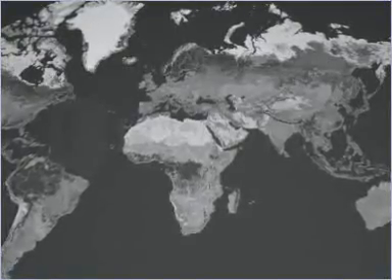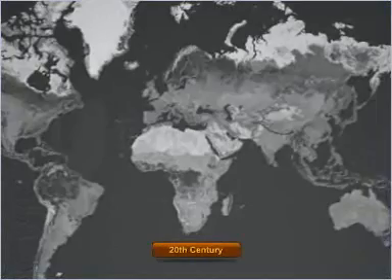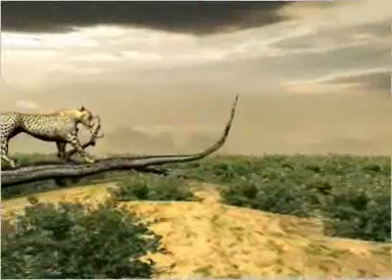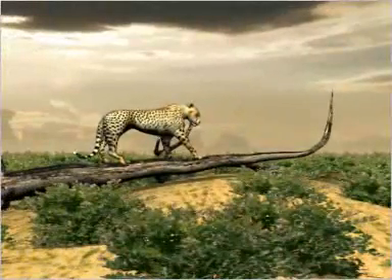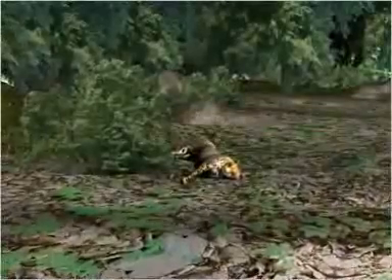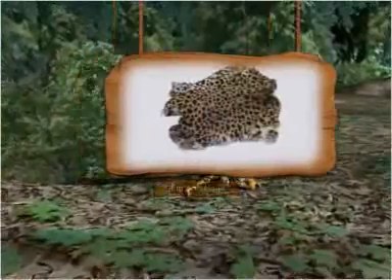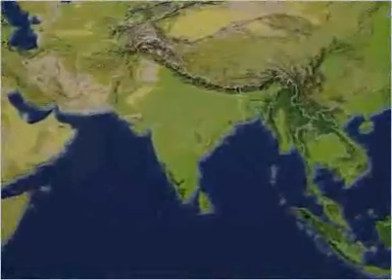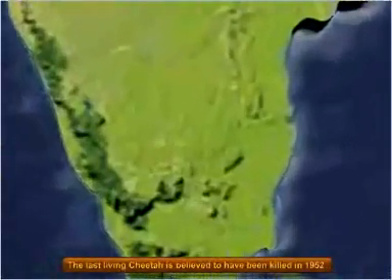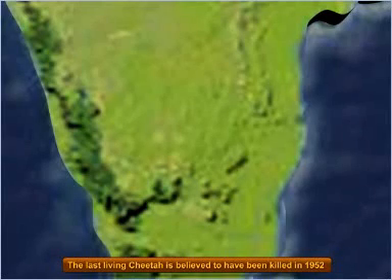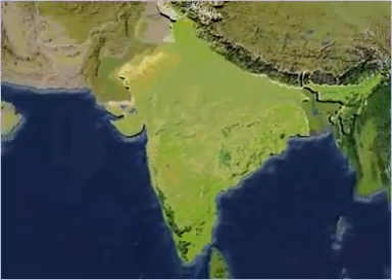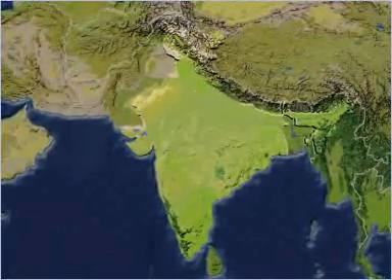According to the records, prior to the 20th century, the Asiatic cheetahs were found in Africa and Asia. Today, the Asiatic cheetah is nearly extinct throughout the world due to lack of proper habitat and prey. This animal was hunted down for its skin and nails, which fetched a good amount of money. This also seems to be one of the reasons for its extinction. The last living cheetah is believed to have been killed in 1952 in the Chittoor district, then under the state of Madras. Ever since, the cheetah has been declared as extinct in India.